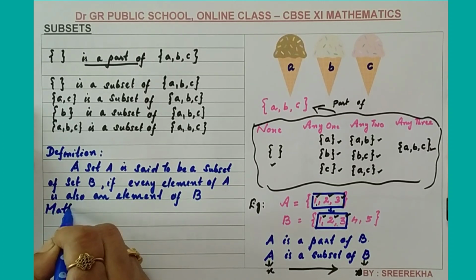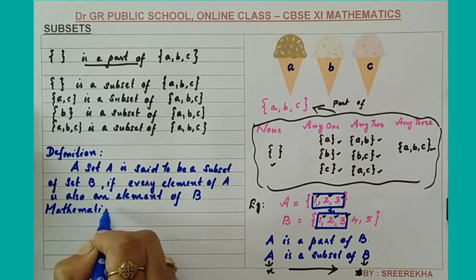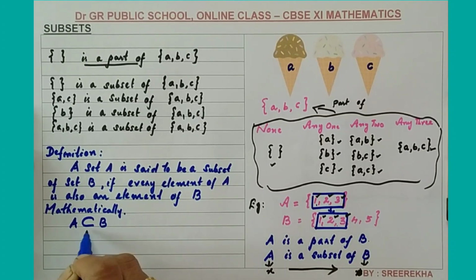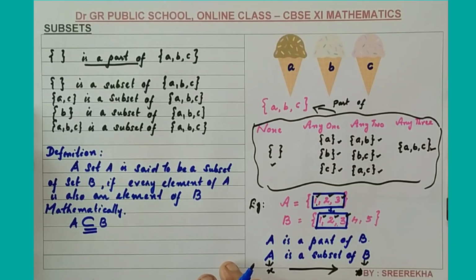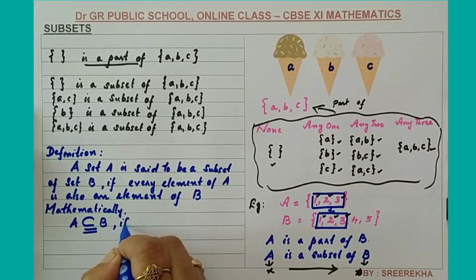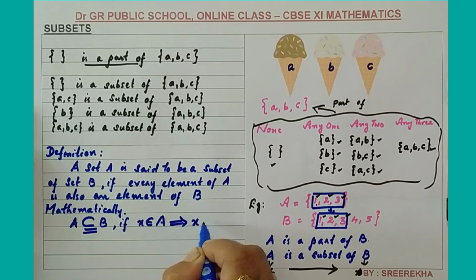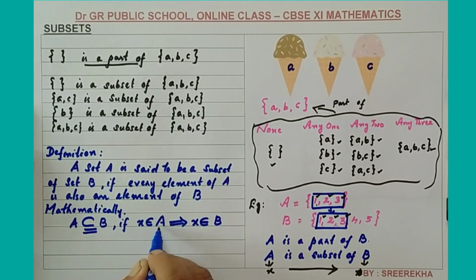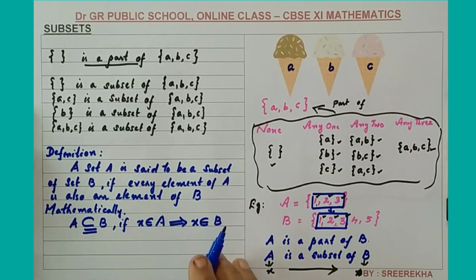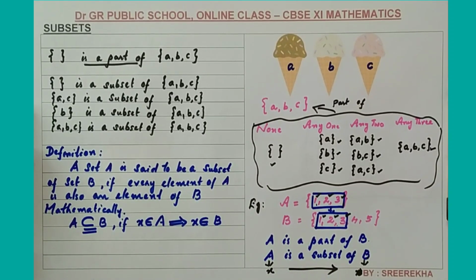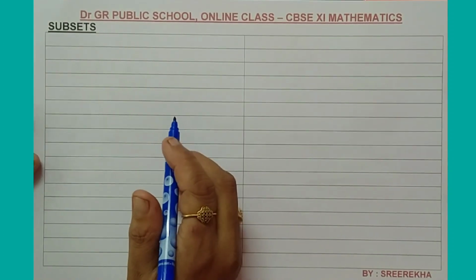Mathematically, we can write like this. A is a subset of. This is the symbol used to represent is a subset of. A is a subset of B if every element of A is an element of B. If X is an element of A, then X is an element of B also. This is the general mathematical representation for the definition of subset. So I hope that you understand what a subset is. A subset actually is a part of the given set. Okay. Now we can discuss some more examples.